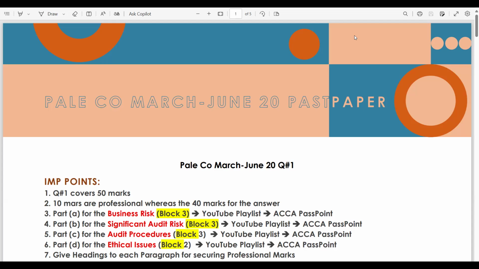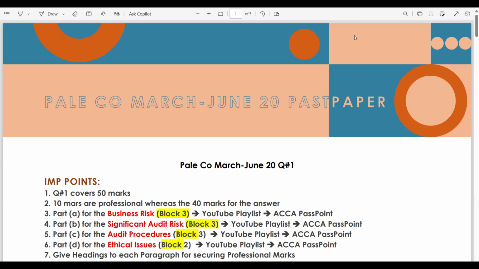The following exhibits available on the left-hand side of the screen provide information relevant to the question. Let's read each exhibit one by one. This is exhibit number 1, the partner's email. We all know in question number 1 we have to make a briefing note, and the start of the briefing note we cover from the partner's email. In the briefing note, the To will become From and the From will become To: audit manager from Harvey Rivers, audit engagement partner. Subject: audit planning for Pale Company, date 1st July 2005.